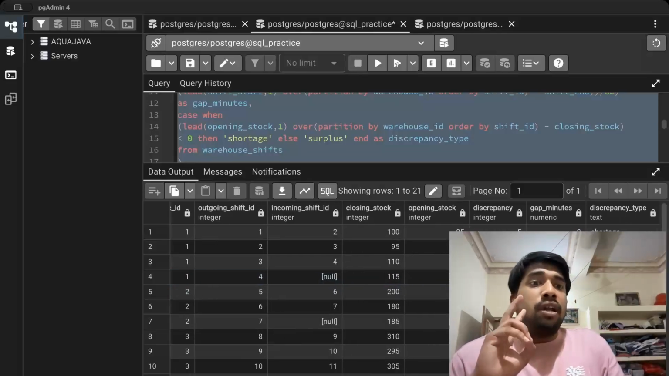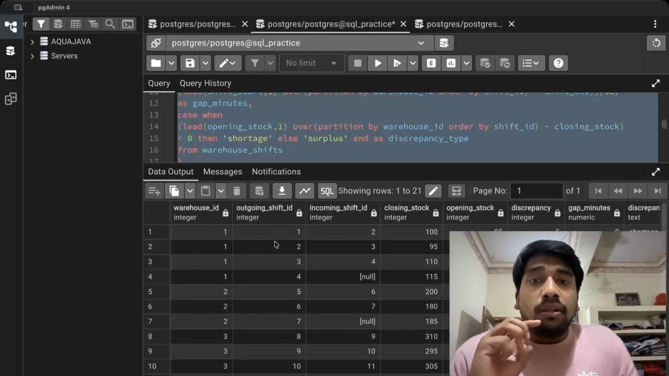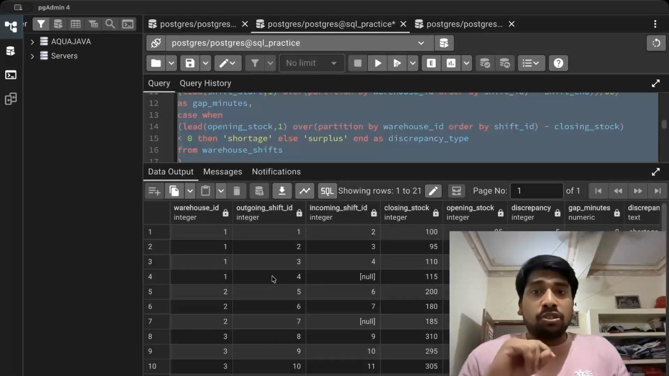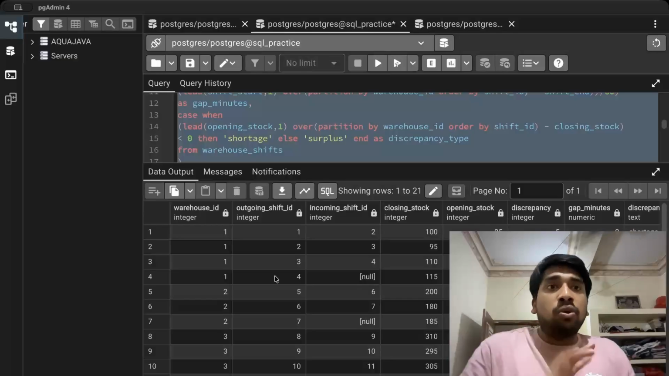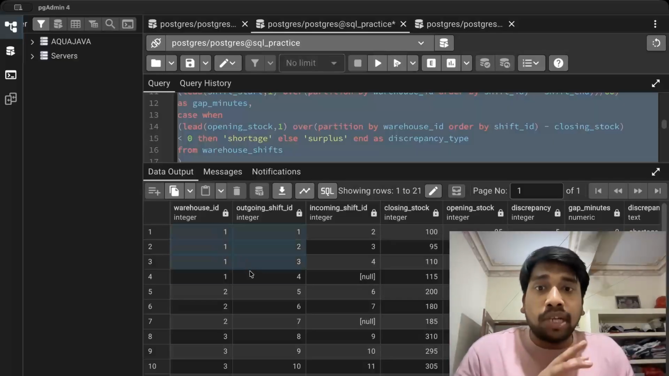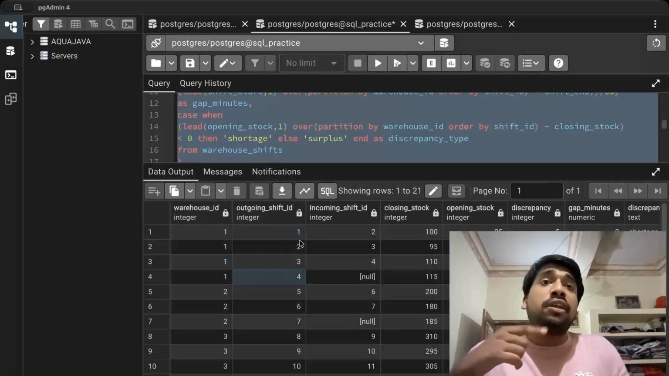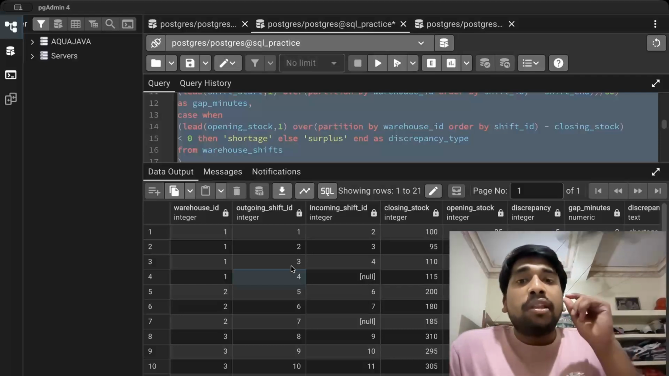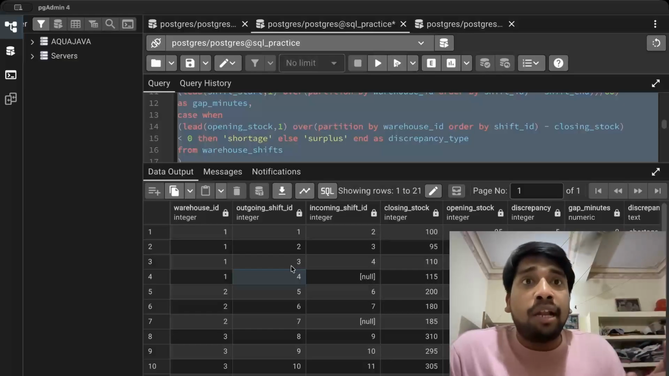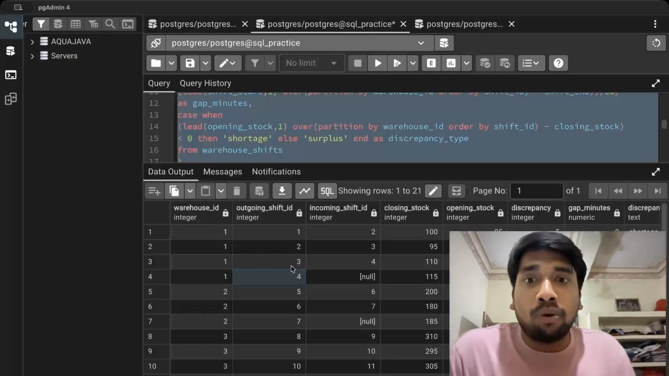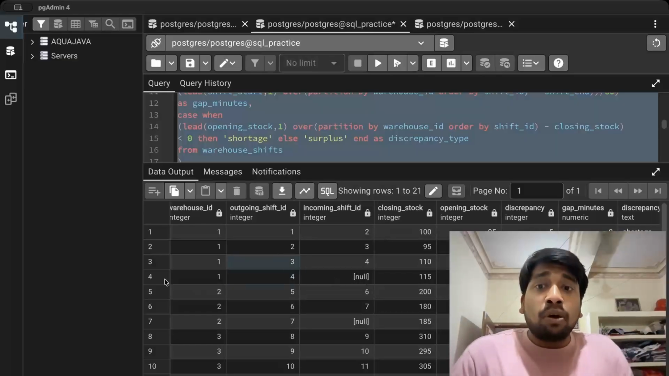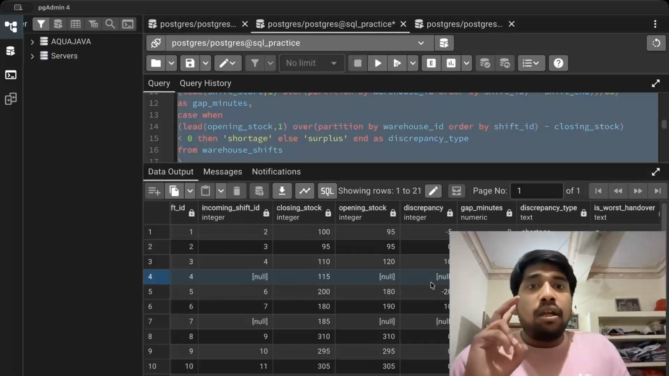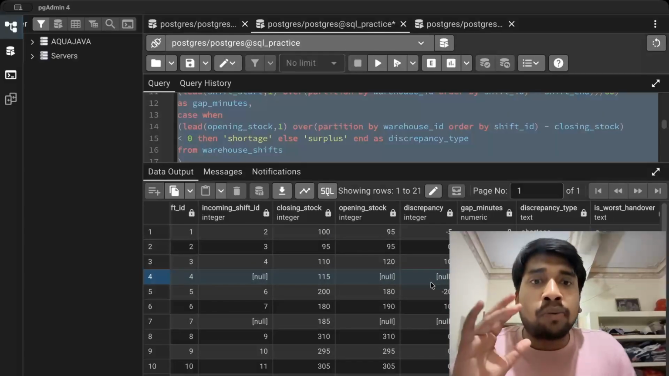Now what is the reason of null values here is that the last row will be empty, right? Since for every last row for each warehouse ID, there is no next row. For example, for warehouse ID 1, there are only 4 shifts, there is no fifth shift. So since there is no fifth shift, the value for the incoming shift ID will be null in case of outgoing shift ID 4. So we do not need these columns since it is not necessary. Also the discrepancy is null. We do not want that.